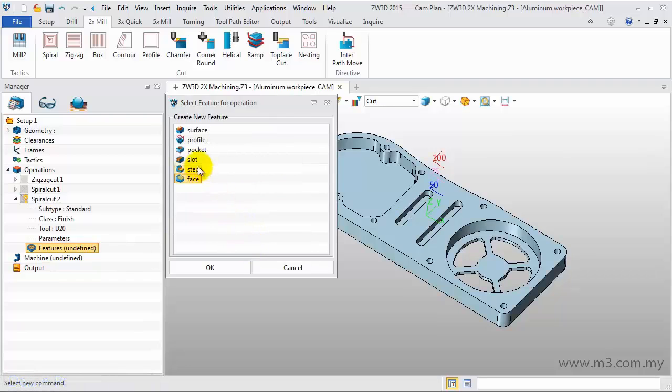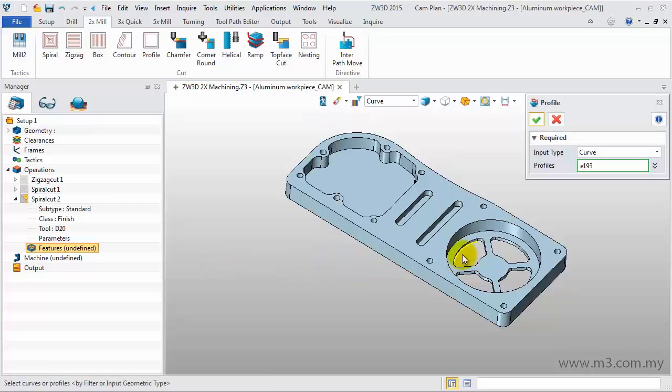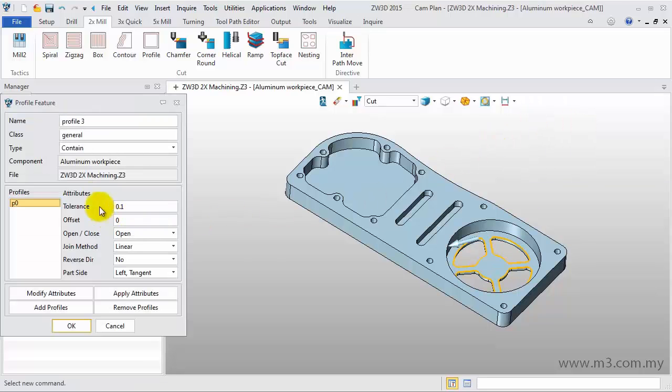Click Create and select Profile Type. Pick the 4 small slots. Also, keep the type as Contain and click OK.